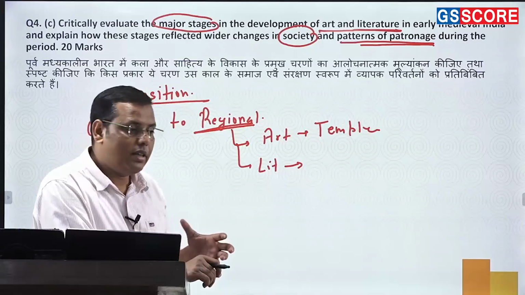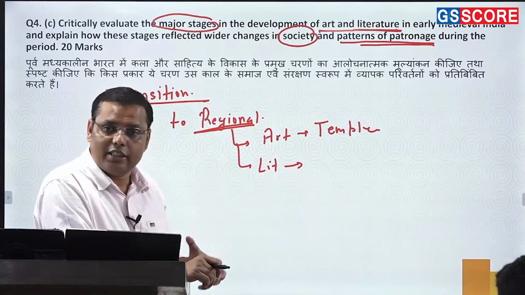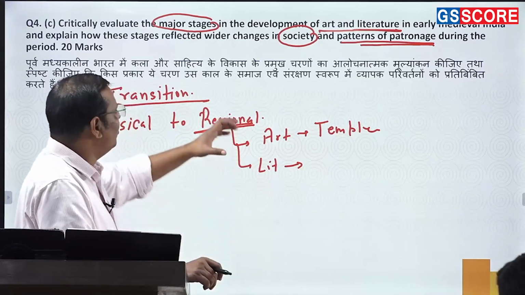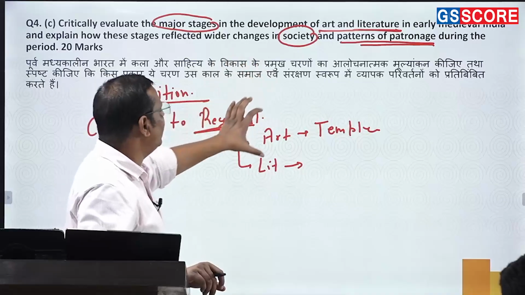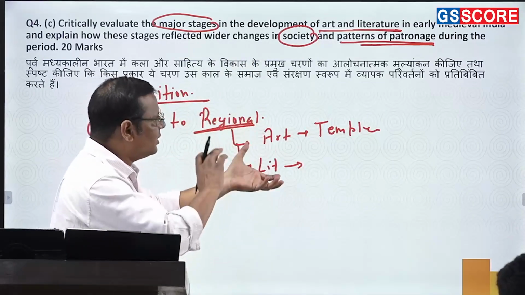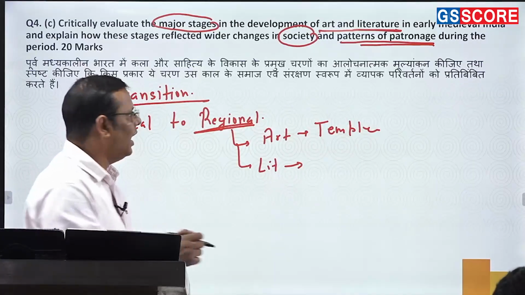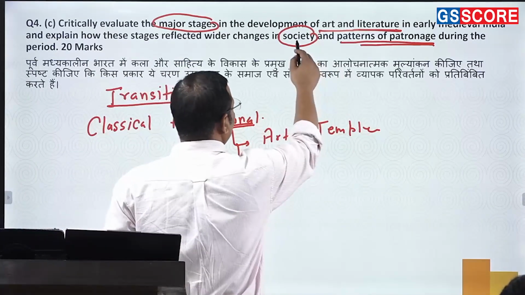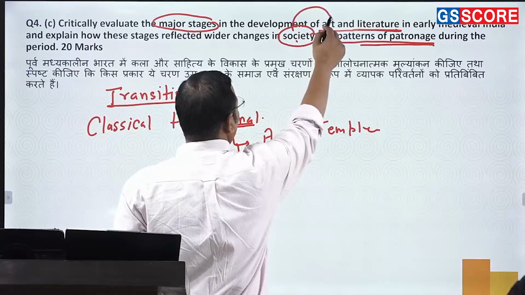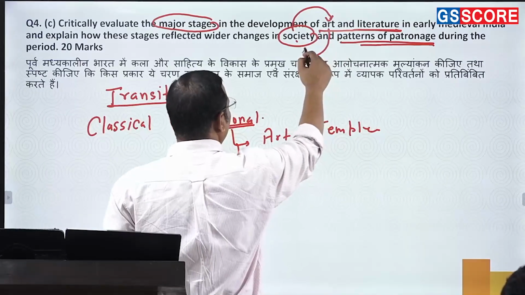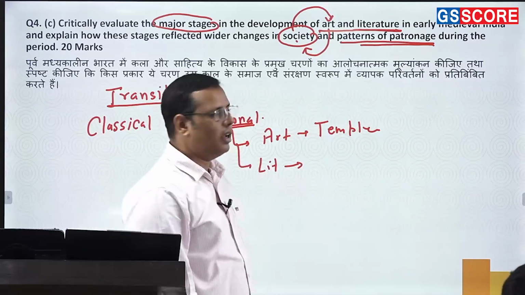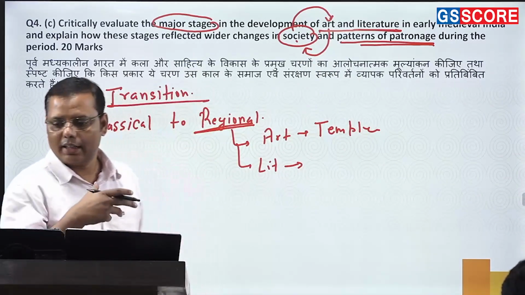Now the political powers are also looking for legitimacy, and that's how they had been supporting it. So basically everything got interconnected, and there was an interaction between all these factors, with one impacting the other. So society is getting influenced by art, and in return art was influencing the society, such as temple architecture.